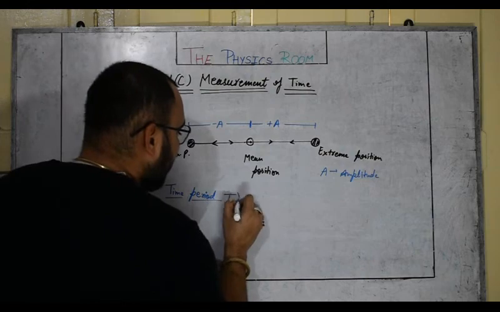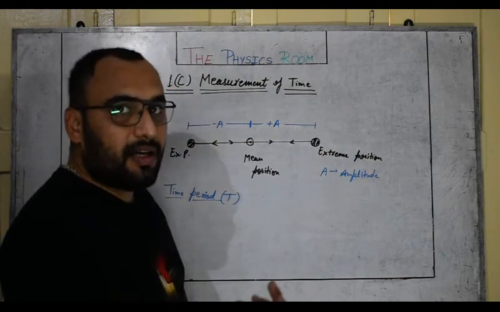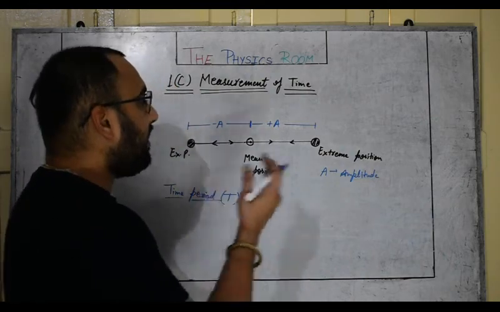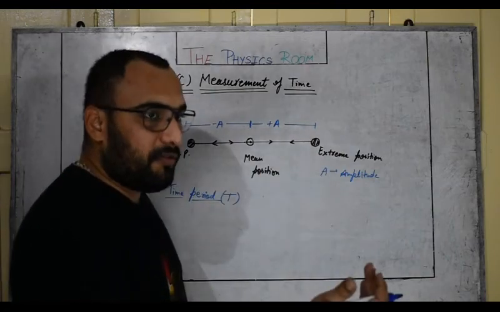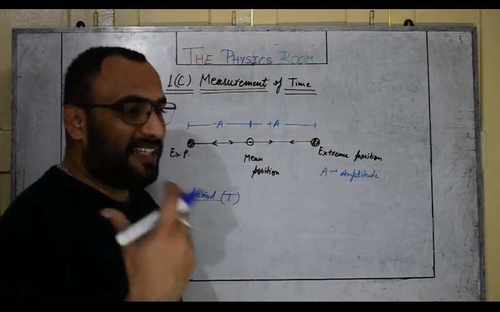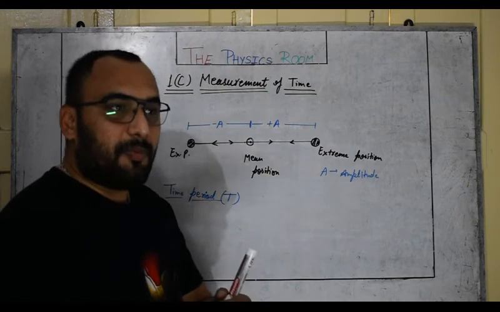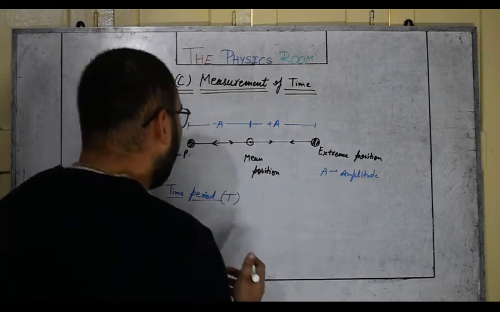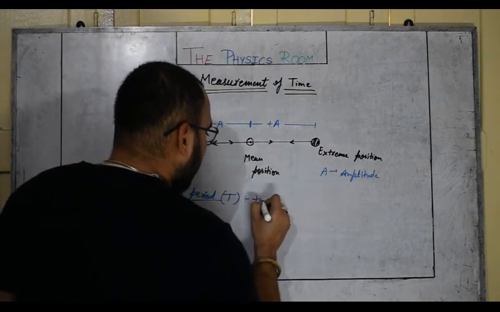Time period is represented by capital T. It is the total time taken by a body during its one complete oscillation, one complete revolution, one complete vibration, as you wish, according to the type of periodic motion. So time period is time taken to complete